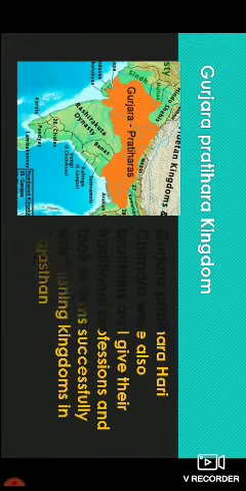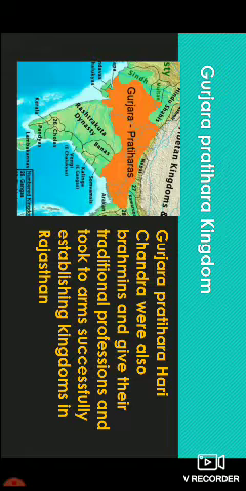Gurjara Pratihara. Harichandra was also a Brahmin, and he gave up his traditional profession and took up arms, successfully establishing a kingdom in Rajasthan. Here again comes a non-Kshatriya ruler, again a Brahmin ruler. He established his kingdom in Rajasthan. Gurjara Pratiharas in Rajasthan and Kadamba in Karnataka. Keep in mind, dear children.